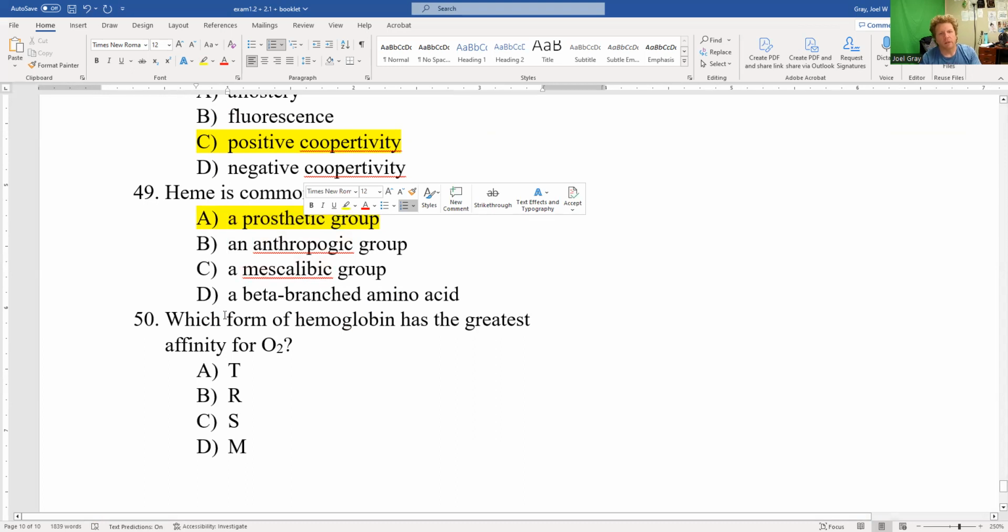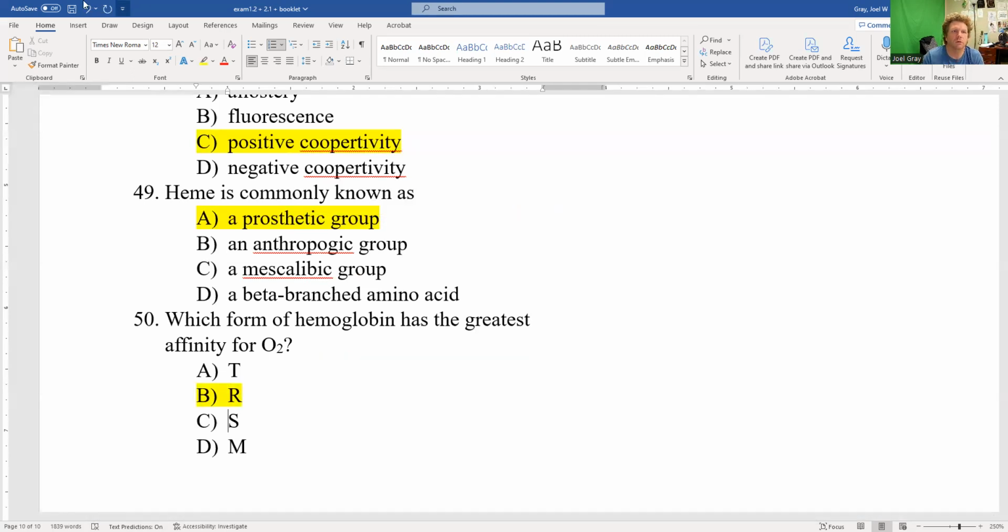Which form of hemoglobin has the greatest affinity for O2? The R or the T state, the S or the M state? The S and the M state are not real things, so we are looking for the R state. B is the correct answer for this question.